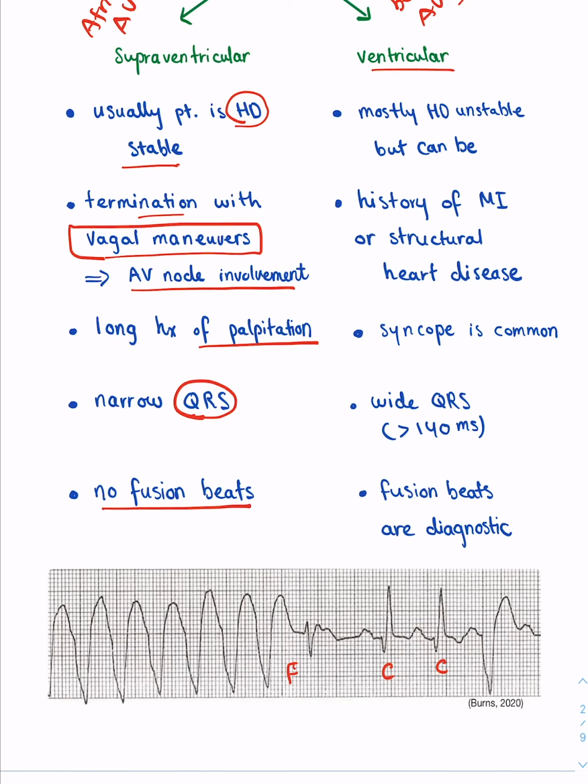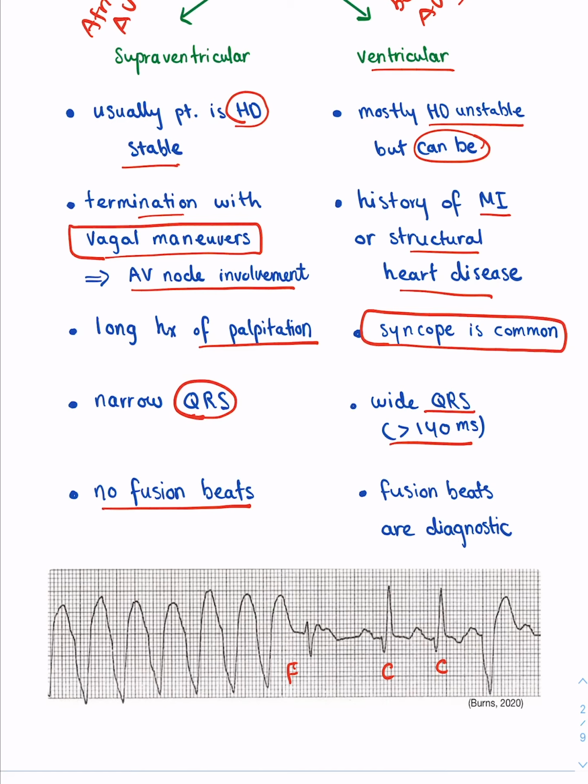Now, if you have ventricular tachycardia, usually the patients are mostly hemodynamically unstable, but they can be stable, right? If you have a history of coronary artery disease, a history of myocardial infarction, or a history of structural heart disease, then ventricular tachycardia is more likely. Syncope is common in this form of tachycardia, and you have a wide QRS complex, and this is mainly because the tachycardia begins from the ventricles.